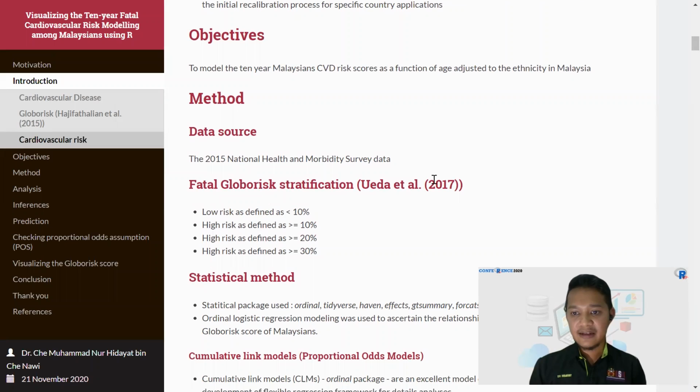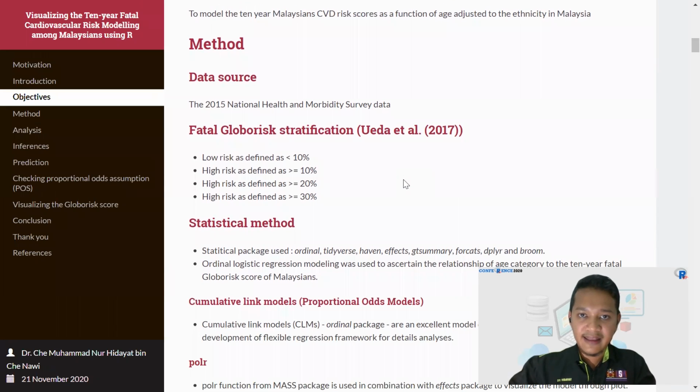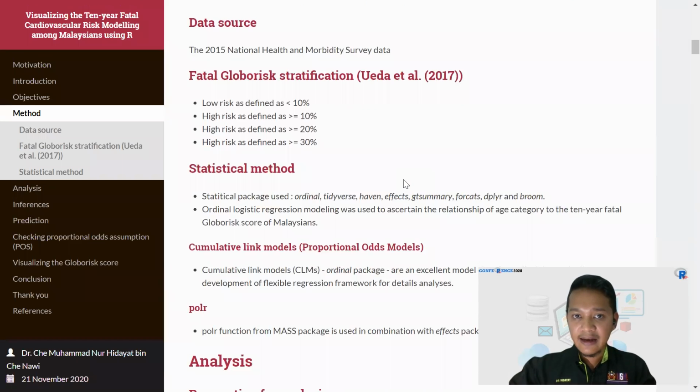We move on to the next part of my presentation, which is the methodology. The data source of our analysis today is the 2015 National Health and Morbidity Survey, and the fatal global risk score is further stratified into four ordinal outcomes: low risk, defined as less than 10%, and high risk, defined as more or equal to 10%, more or equal to 20%, and more or equal to 30%.